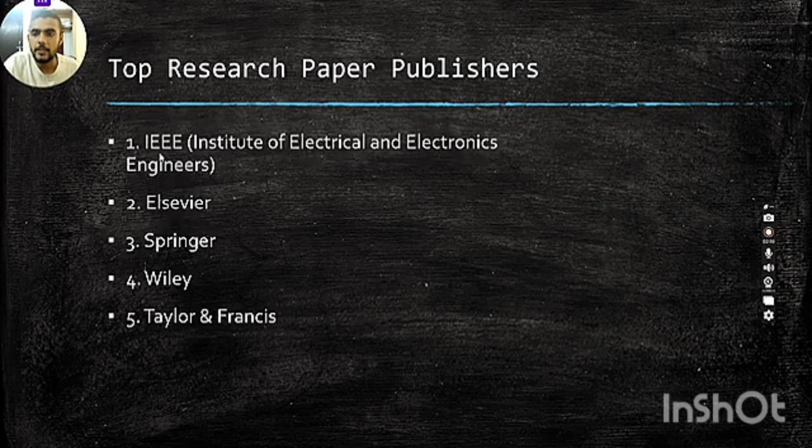So, top research paper publishers. First is IEEE, Institute of Electrical and Electronics Engineers. Second is Elsevier. Third is Springer. Fourth is Wiley. And fifth is Taylor and Francis. If you want to publish your paper on a specific subject like solar energy or renewable energy and other things, then Elsevier is a very good publication. And if you want to publish your paper in the machine learning field or your CSE background, then Springer and Wiley are the most important and best publishers for you.